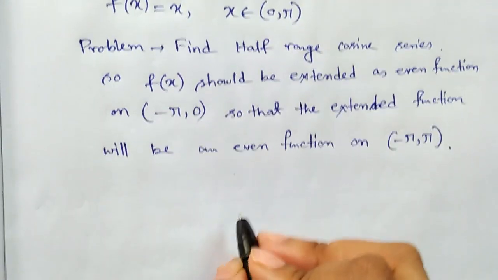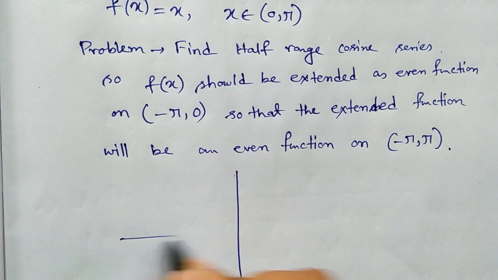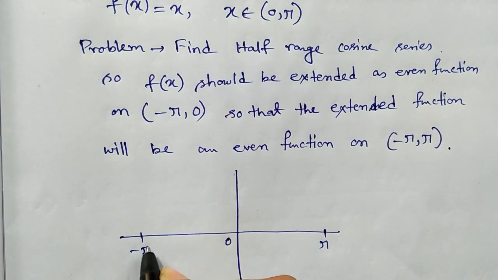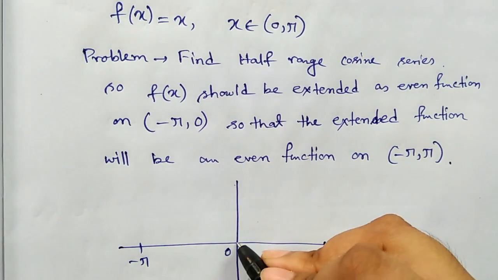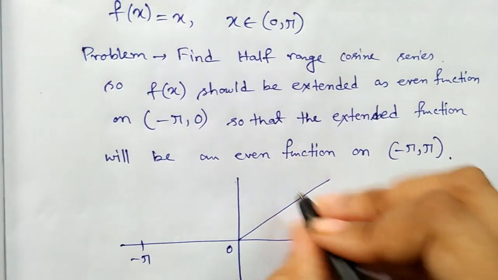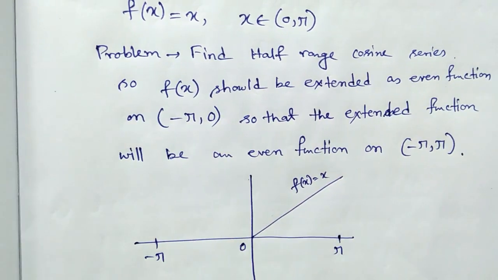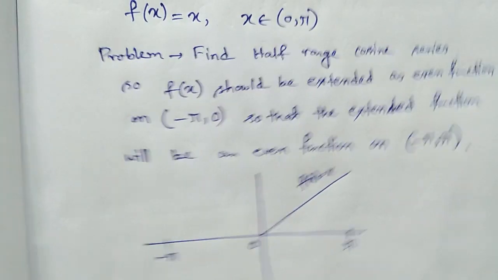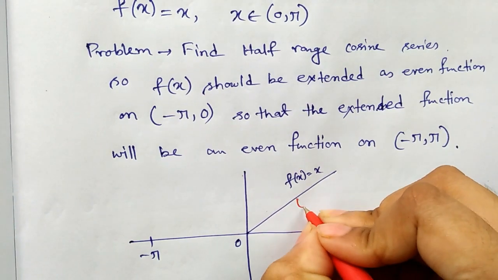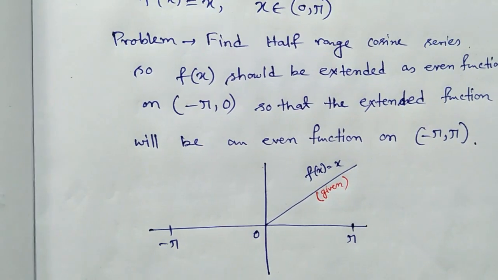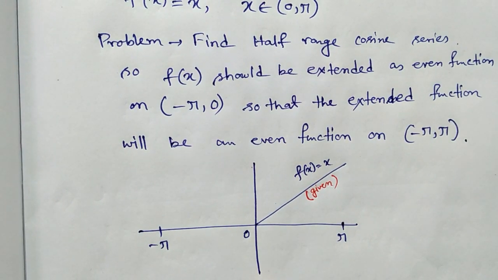So look at the graph. Suppose this is pi, this is 0, this is minus pi. Then on 0 to pi, this is the function f(x) = x. This is the given function. Now our extended function should be an even function.